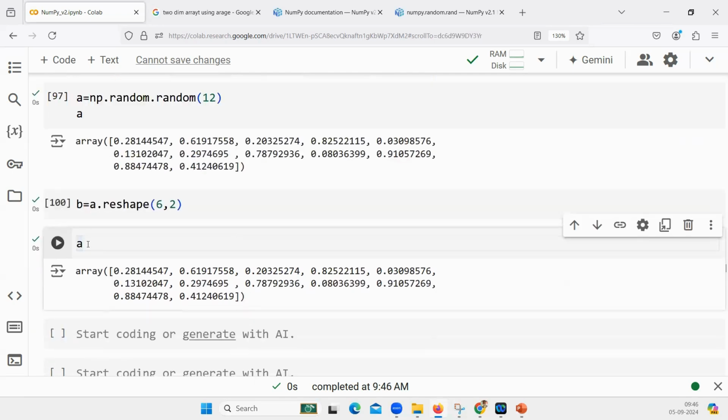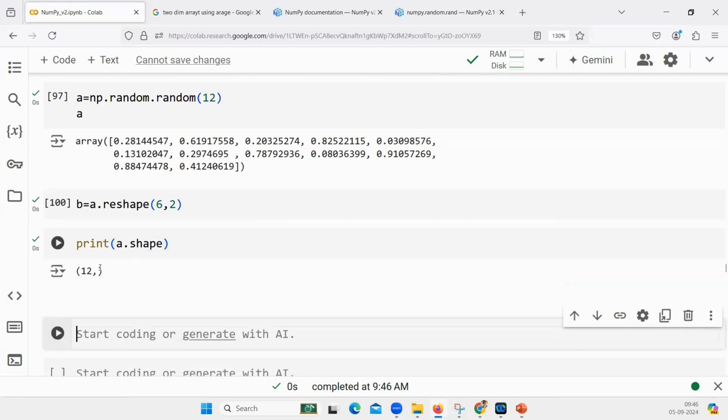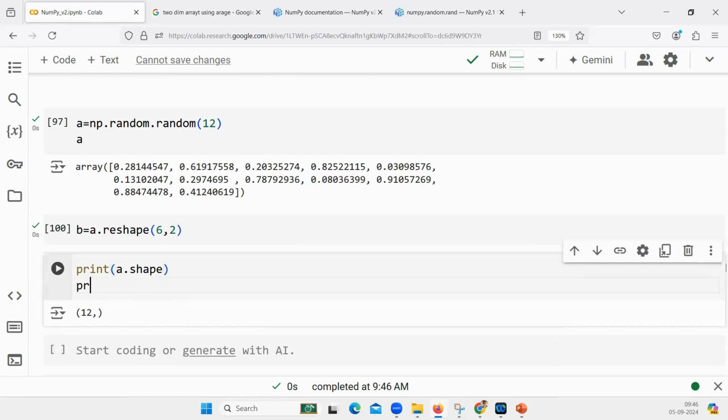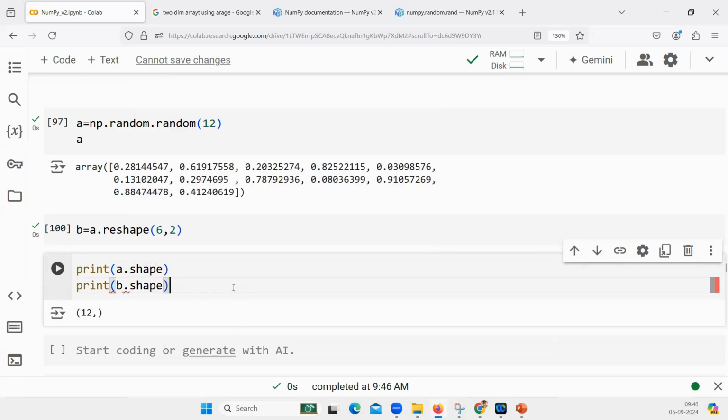Now tell me, if I print A dot shape, what is the expected output? It will be 12, nothing else, because there is no column. If I print B dot shape, what is the expected output?